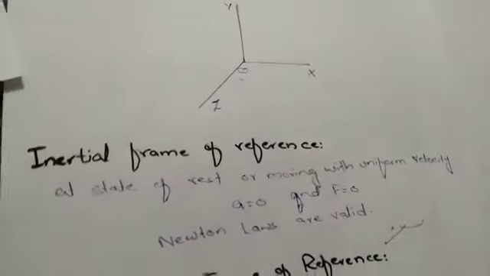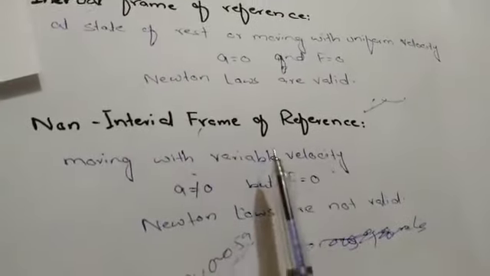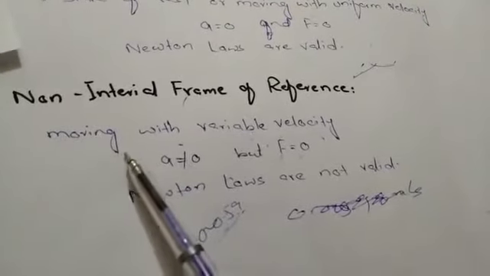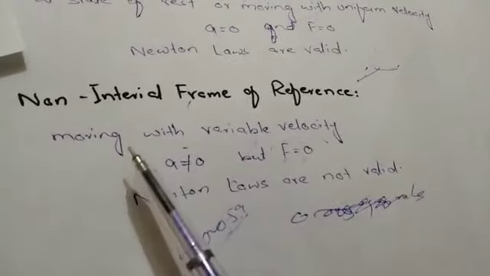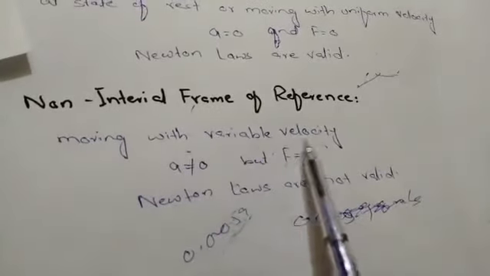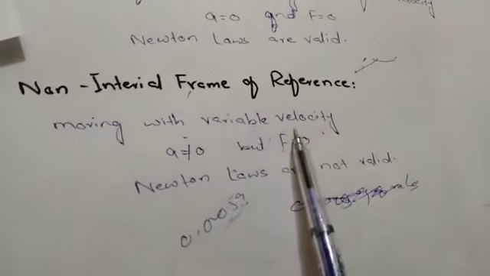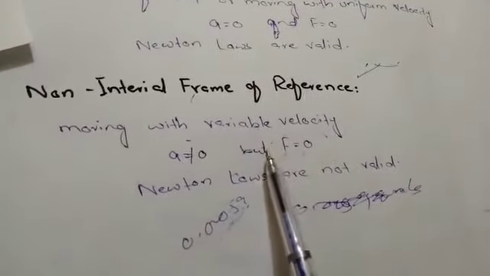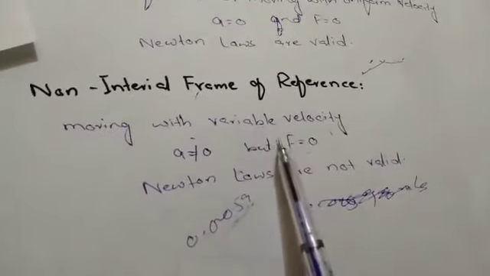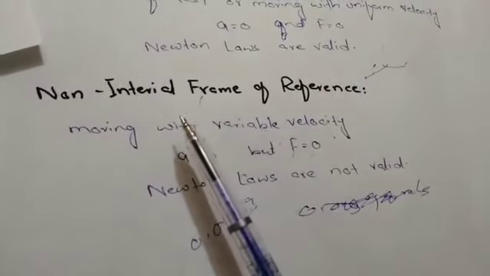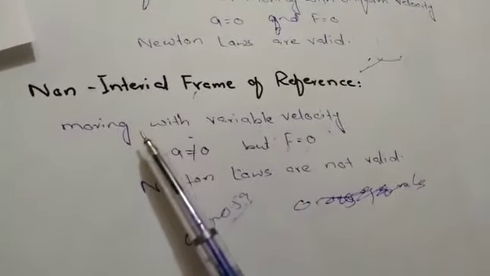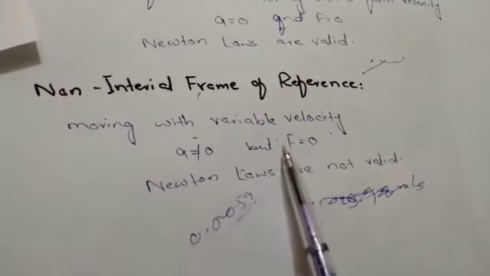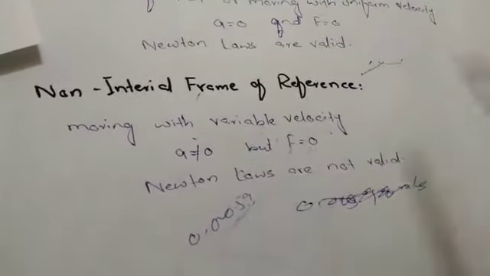The other type of frame of reference is the non-inertial frame of reference. A non-inertial frame of reference is a frame of reference which is moving with variable velocity, and it moves with variable velocity even when no external force is acting on that frame of reference. This means there is acceleration in the frame of reference when no force is acting on the frame of reference.